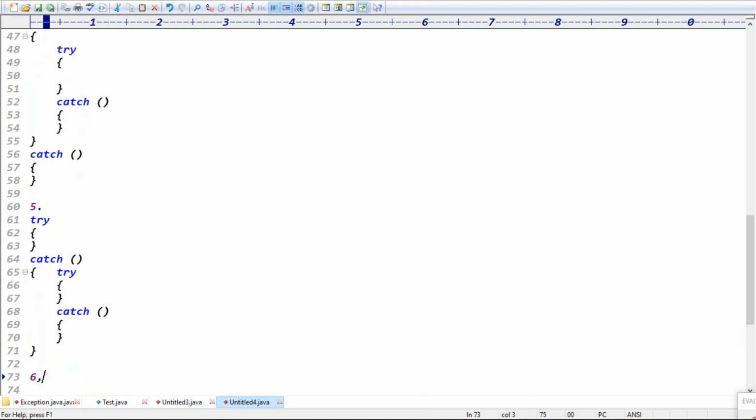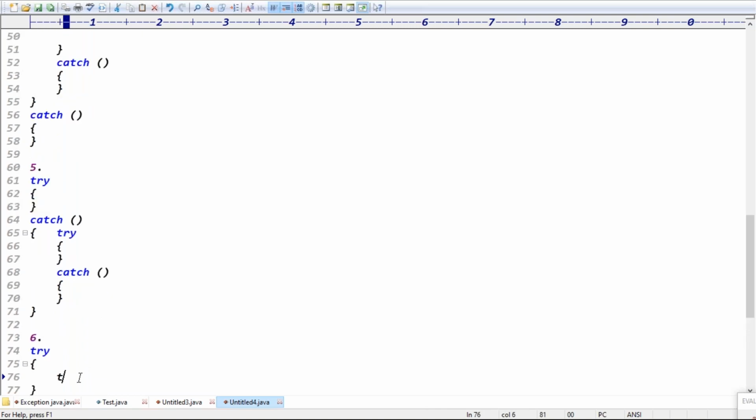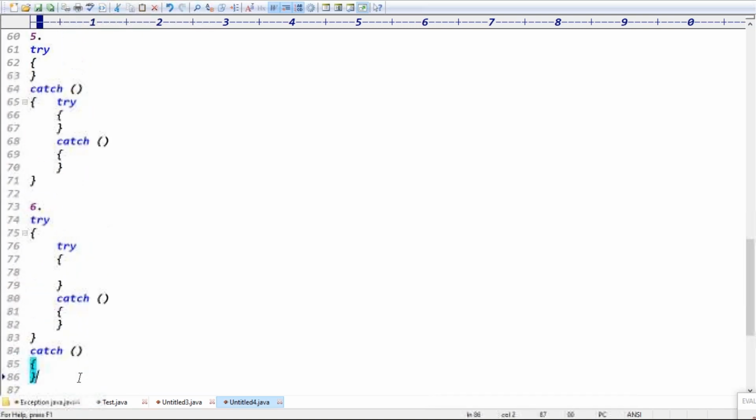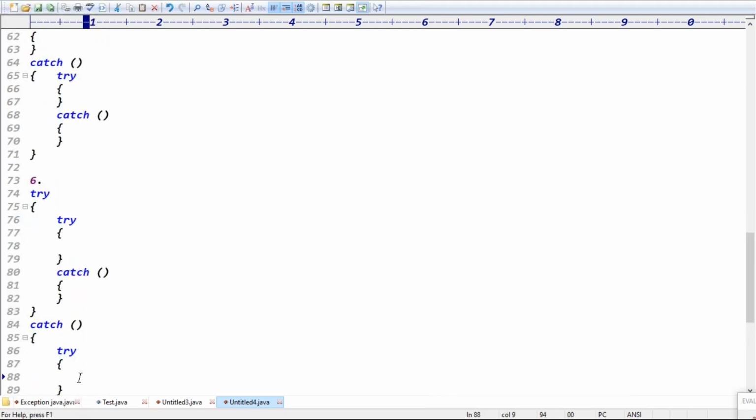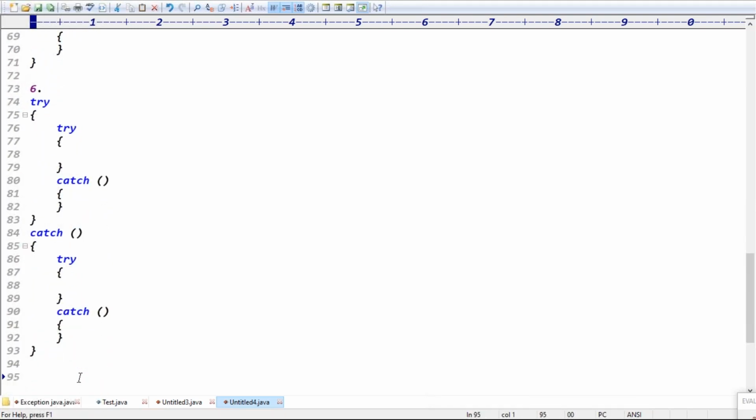Case 4 is inside the try, I write the try catch. Case 5 is inside the catch, I write the try catch. Case 6 is inside the try I write the try catch, and inside the catch also I can write the try catch, right? That is called nested try catch, guys.